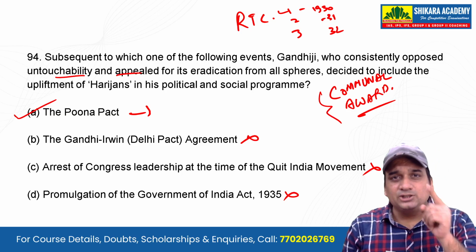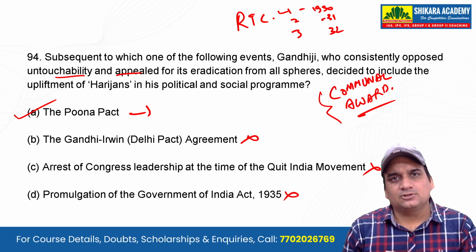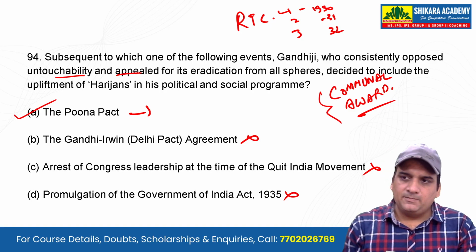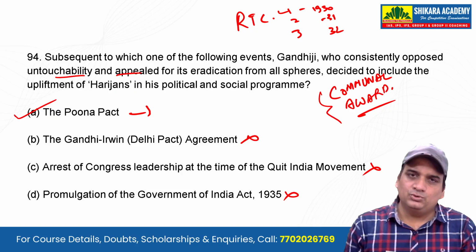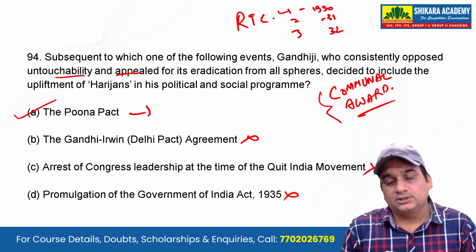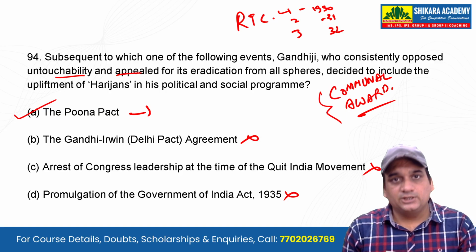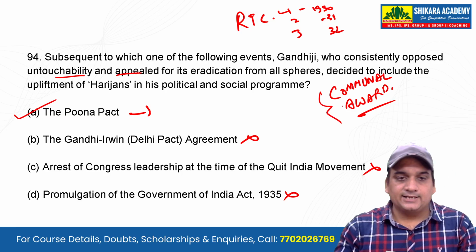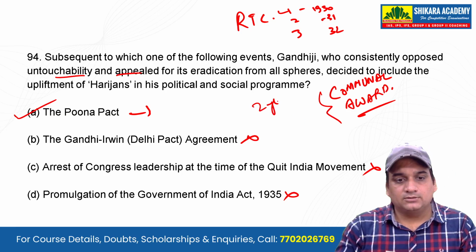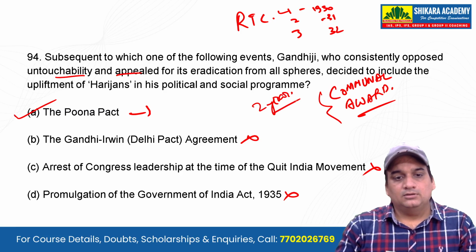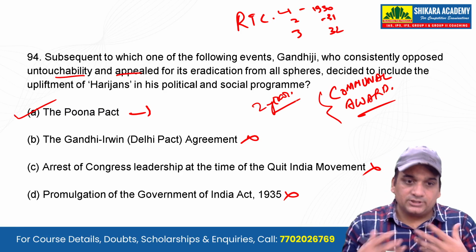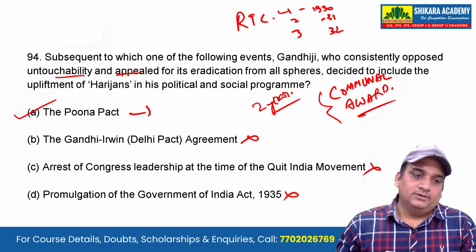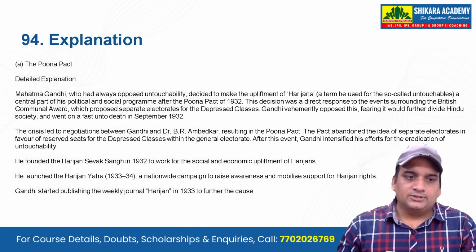But what are you and the Indian National Congress doing for them? Only naming the untouchables as Harijans will not solve it. And that was something which hit Gandhiji hard, and that's why you will see after the Pune Pact, Gandhiji takes a two-year break, and he devotes his time to the upliftment of the Harijans. So that was the right answer.